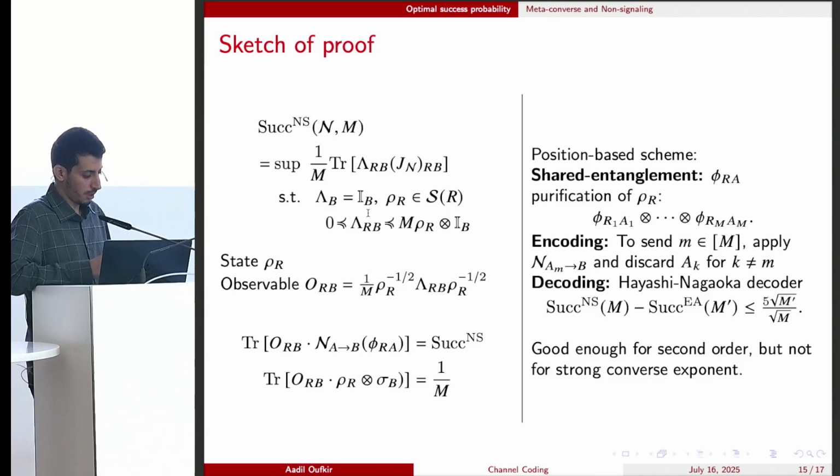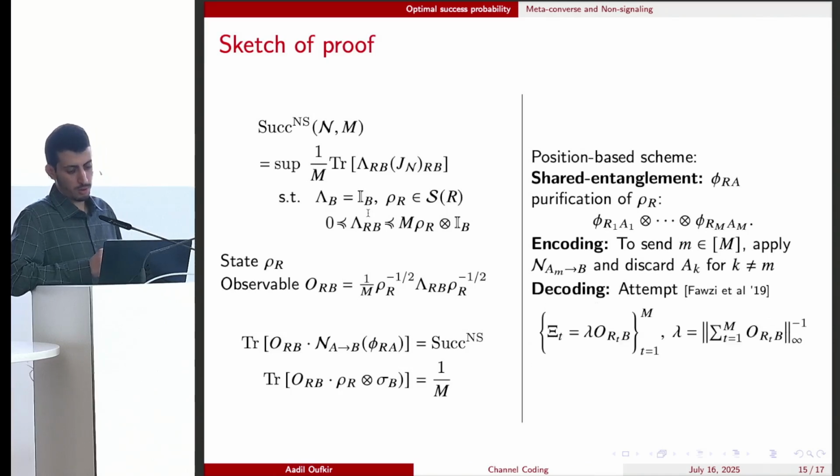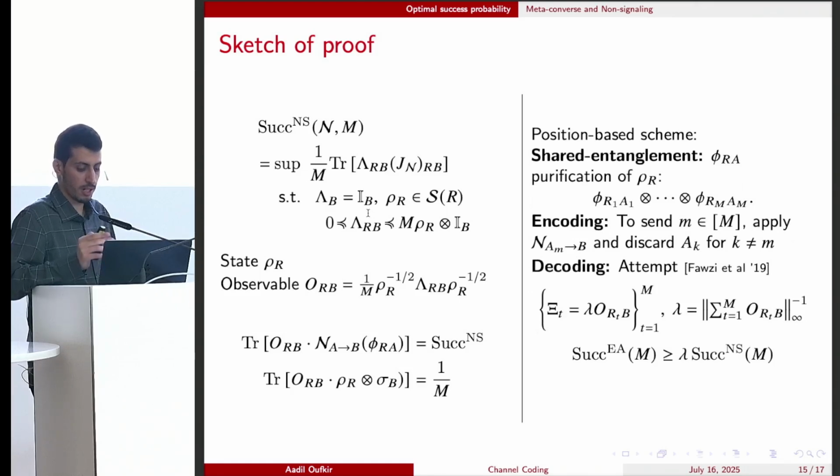So our second attempt is to follow this work of Fawzi et al. Here, instead of normalizing by the sum of the operators, we normalize by the operator norm of the sum, which ensures that this is a valid POVM. And furthermore, this normalization lambda will appear as the approximation error, and it is multiplicative in terms of the success probability.